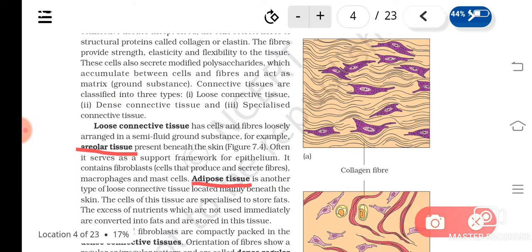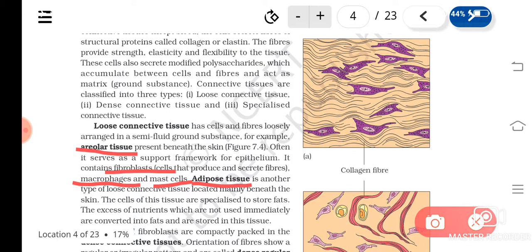The cells of areolar connective tissue are known as fibroblasts, which secrete the fibers, then macrophages and mast cells. So these are the cells of what? Areolar connective tissue. Where is it found? Just under the skin. What are the cells found in them? Fibroblasts, which secrete the fibers. I told the connective tissues have fibers, isn't it? And then macrophages and mast cells.